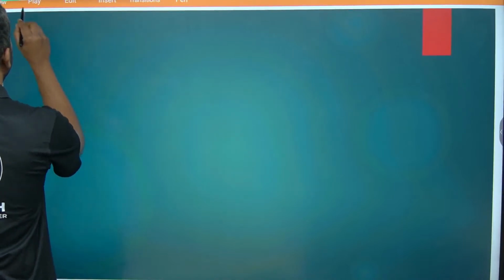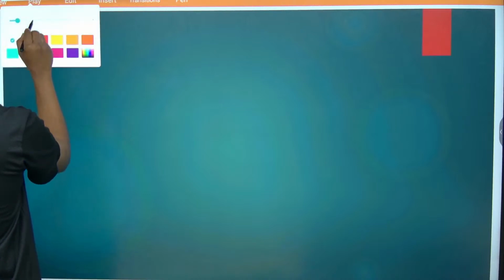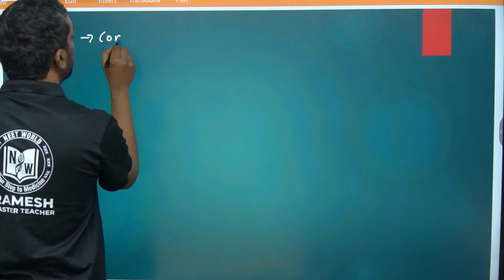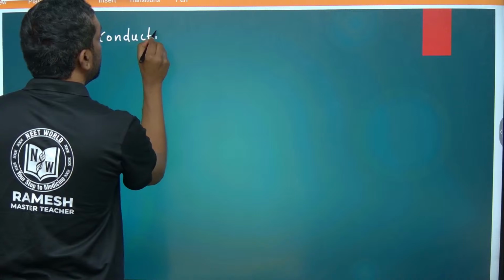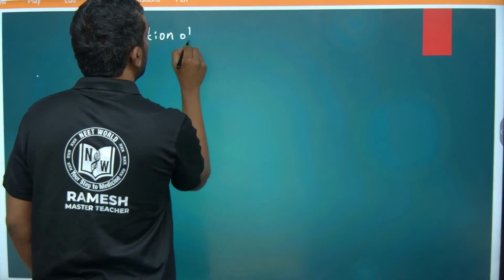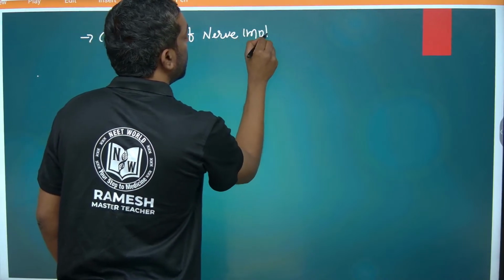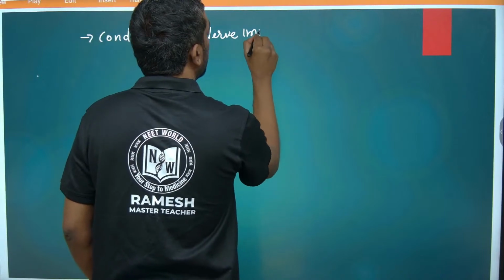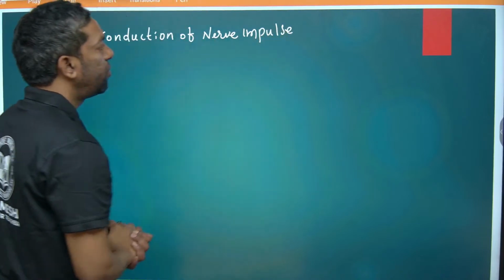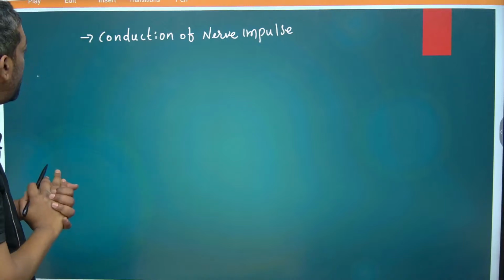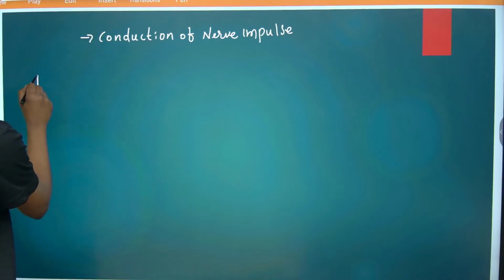Today our topic is conduction of nerve impulse. Before that, we need to know the polarized state of the cell.